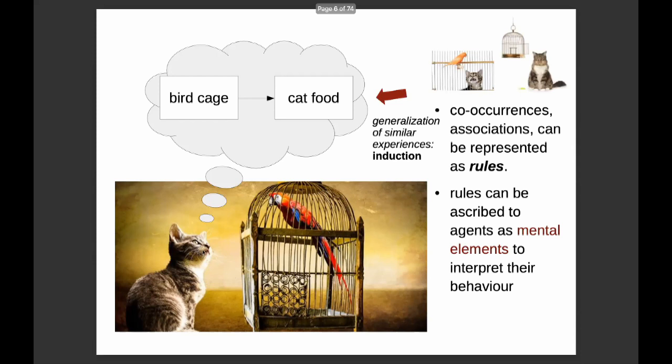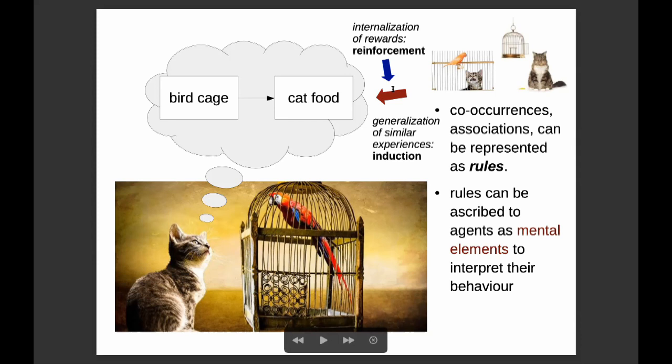Following this analysis, we can think about how these rules came out in the first place. We consider two components. First, as a generalization of similar experiences. Most times I saw a bird cage, there was some cat food. This clearly has some kind of statistical basis. Rational agents typically do not induce all that could be induced, because this would cost a lot of resources. We induce things which are relevant from an experiential point of view. In this case, if I am a cat, cat food is relevant for me. Finding food reinforces behaviors that brought about finding food, including possible inductions. This means that generalization by induction is generally strengthened by some type of reinforcement, that is, by internalizing positive and negative rewards that the environment provides at some point.